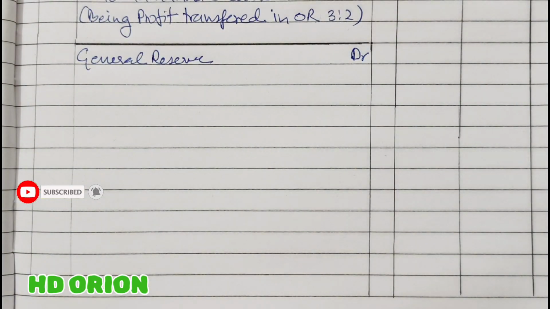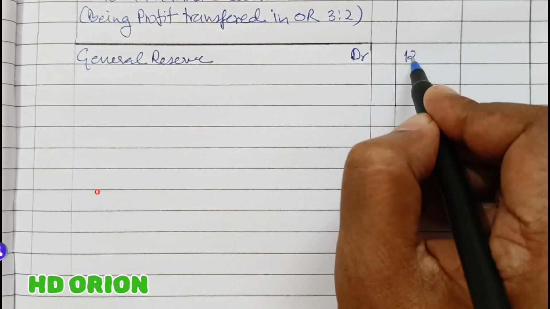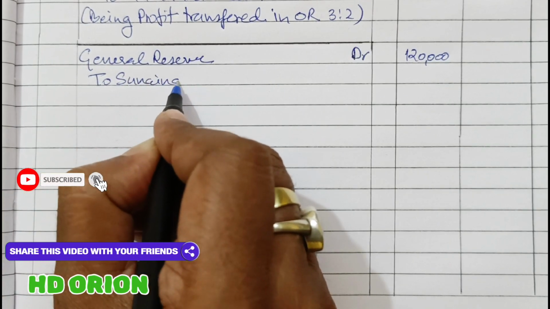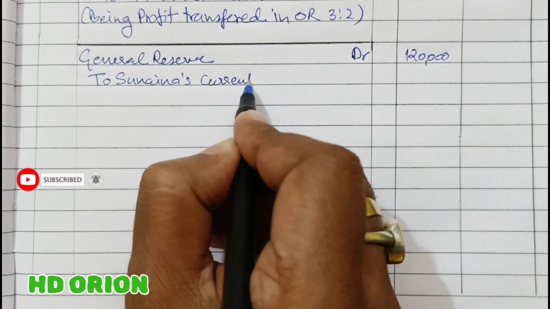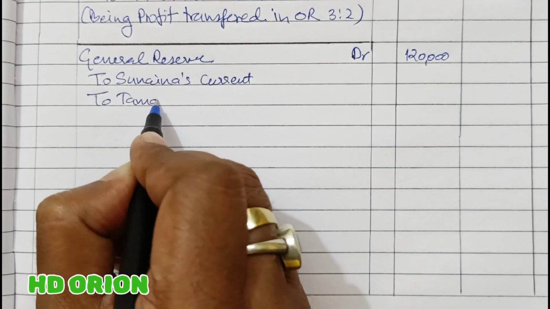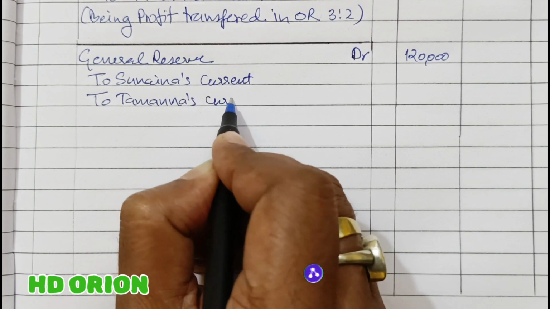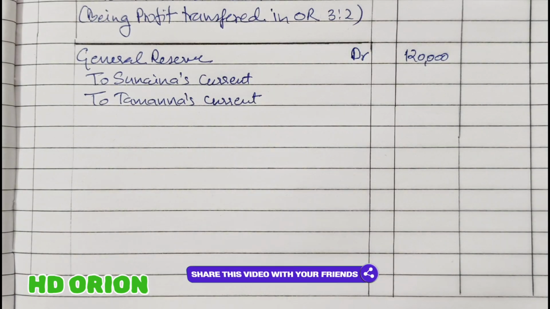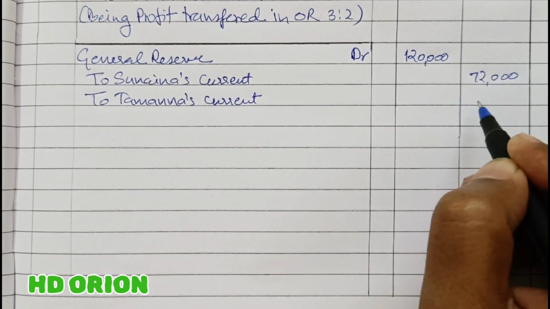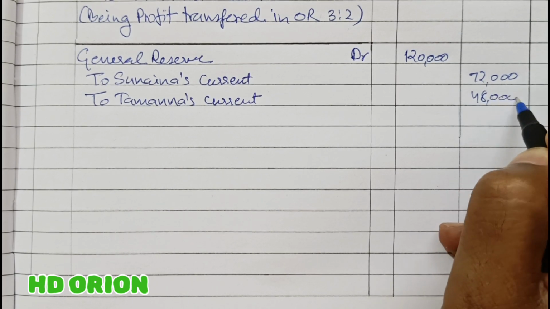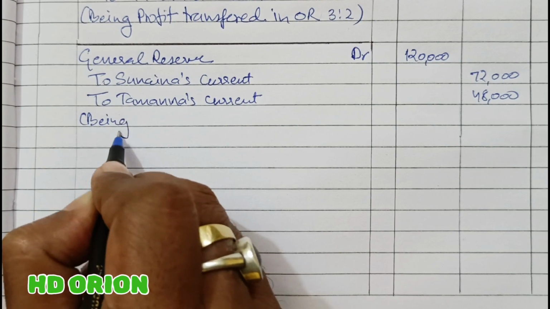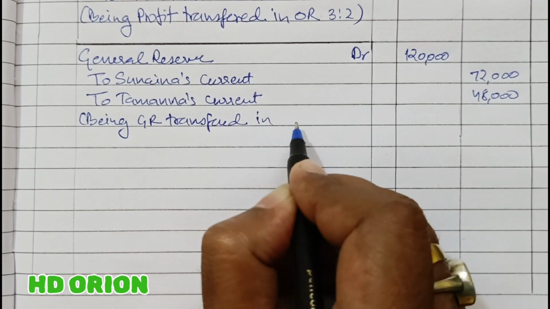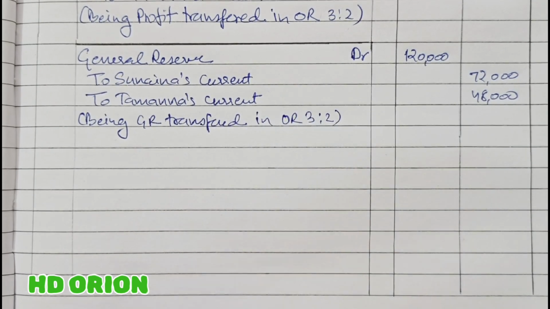It is closed by debiting it, and the amount is rupees 1,20,000, transferred to Sunaina and Tamanna in their old profit sharing ratio, that is 3:2. Being general reserve transferred to old partners in old ratio, which is 3:2.